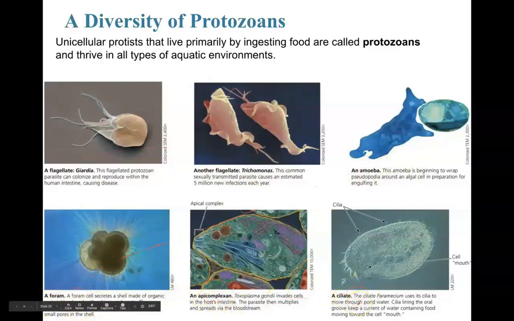These 6 examples are all types of protozoans. Most of the diseases caused by protists will be found in the protozoan category. These guys can be harmful for us, for instance, and for other living organisms as well.